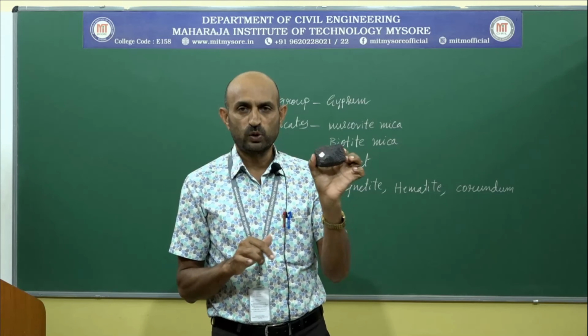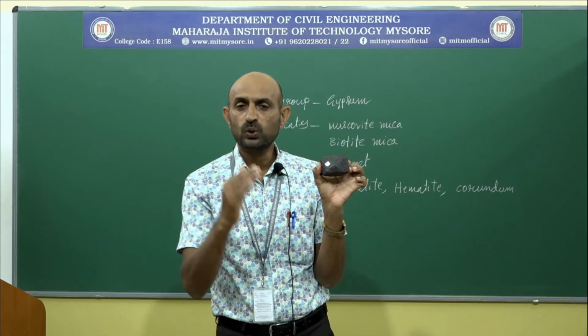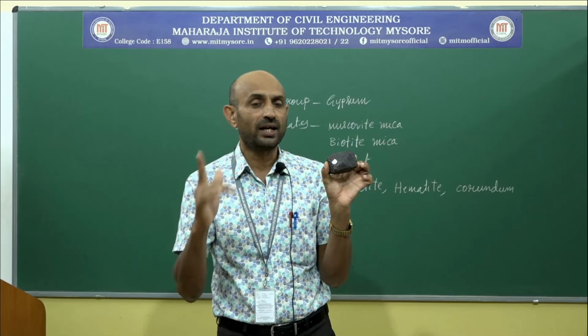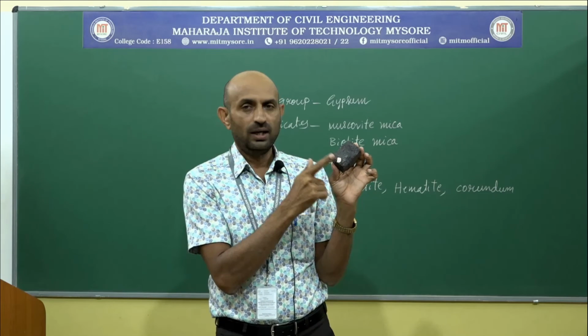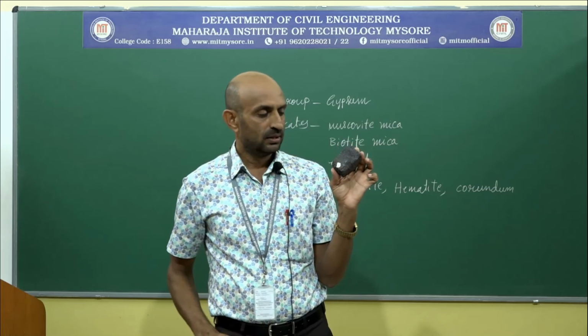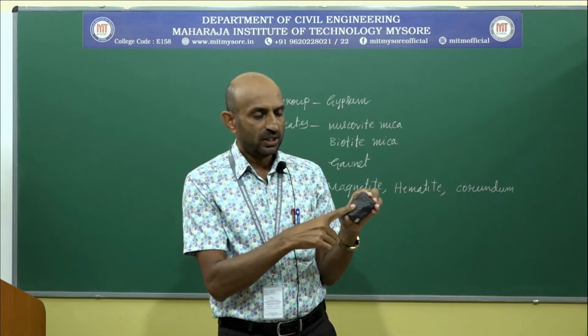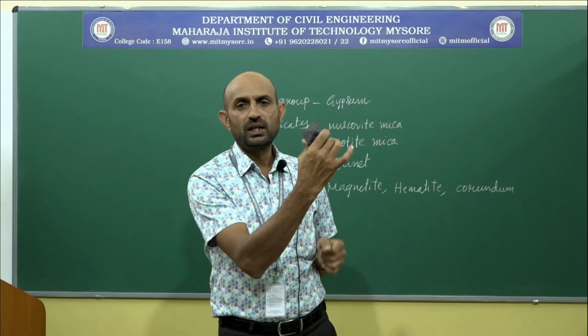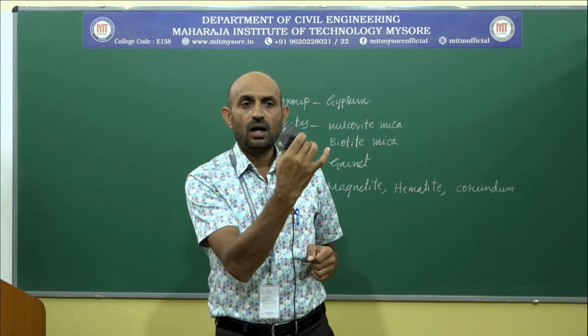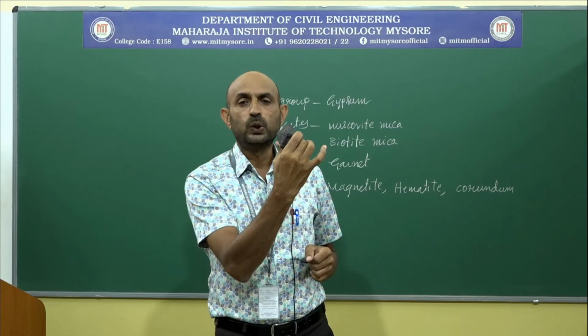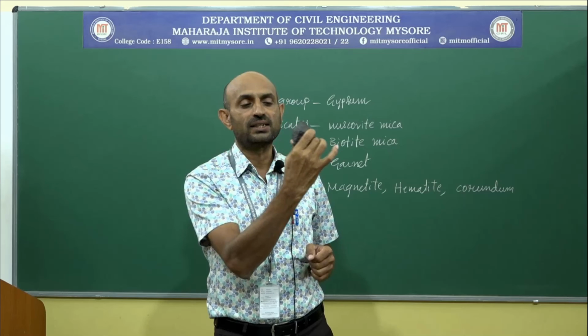In this case, we are going to find metallic luster, how the metal reflects the light. Fracture, this is uneven. Diaphanity, all metallic minerals are opaque minerals. They are not able to transmit the light.